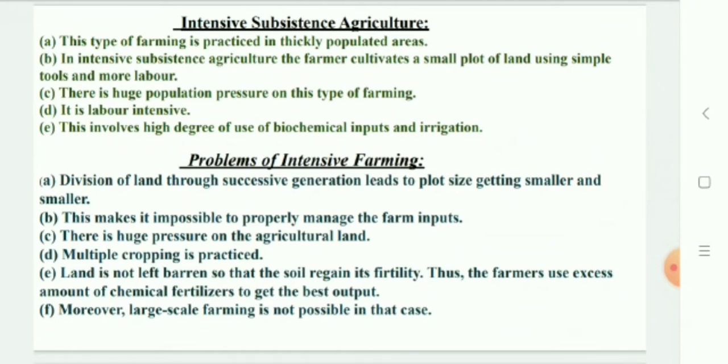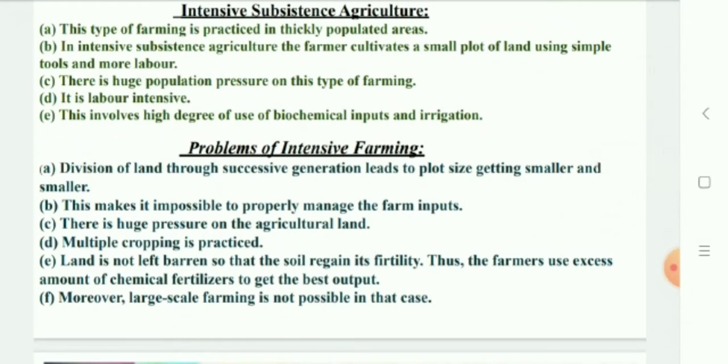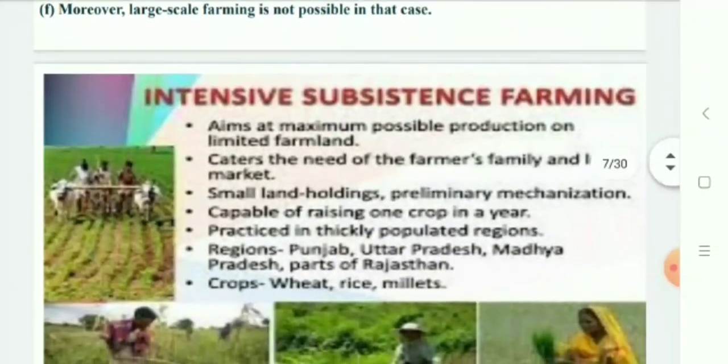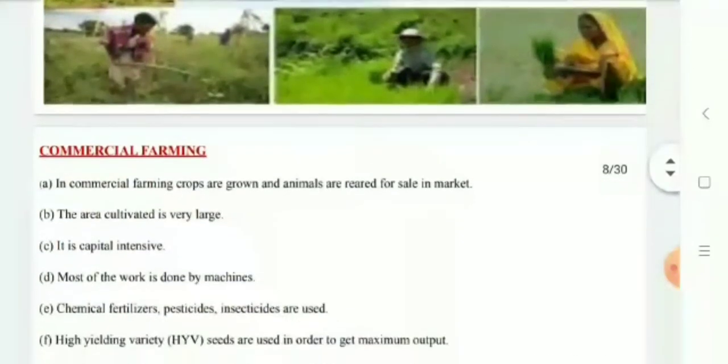The right of inheritance has led to division of land among successive generations, and it has rendered land holding size smaller and uneconomical. But the farmers continue to take maximum output from the limited land in the absence of alternative sources of livelihood. These are some ways you can write the features of intensive subsistence farming in the form of bullet points.